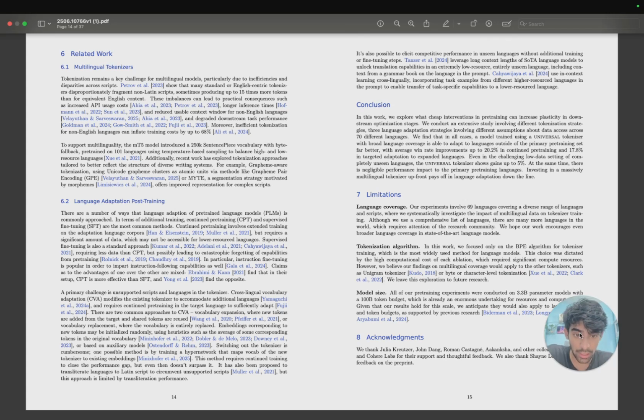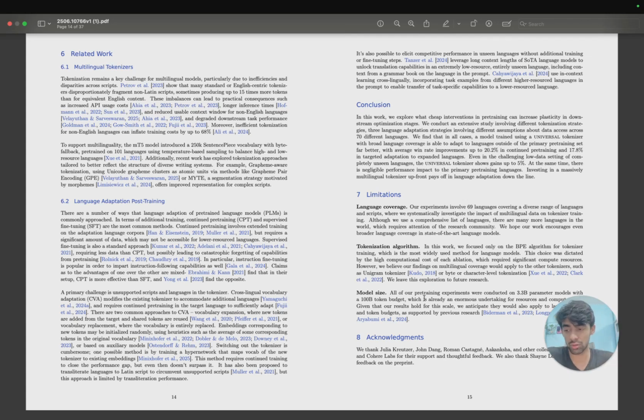Okay. Now model size. All our pre-training experiments were conducted on a 3.3 billion parameter model with a 100 billion token budget. What I personally feel is that because this model was already very small, maybe on a 7 billion model or 13 billion model, we can definitely find even better findings. So why not test on them?